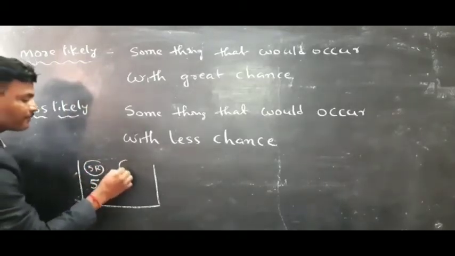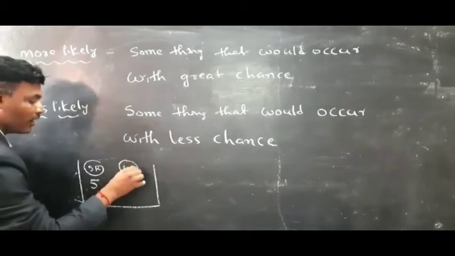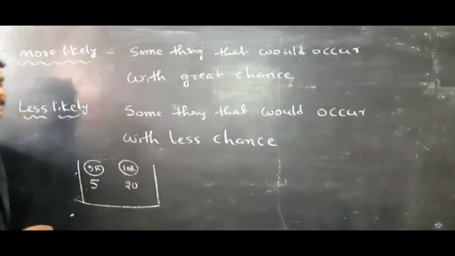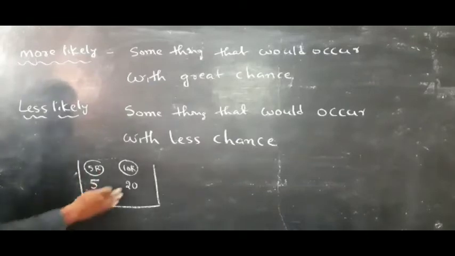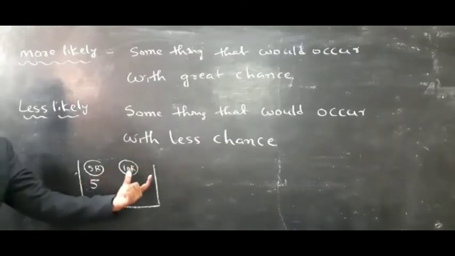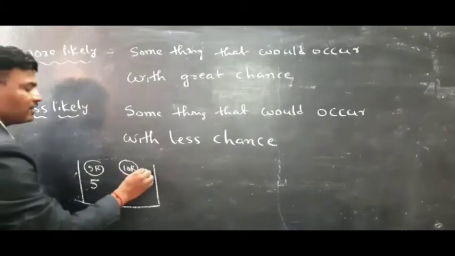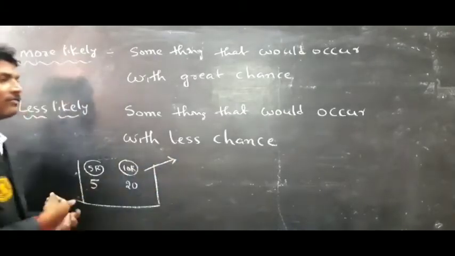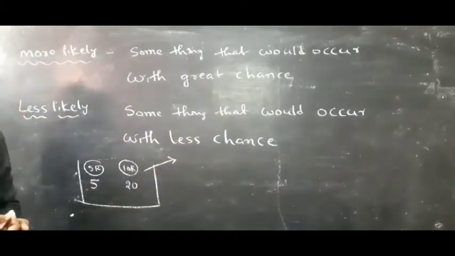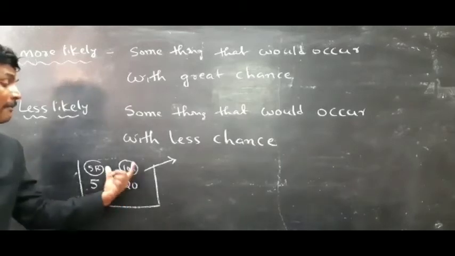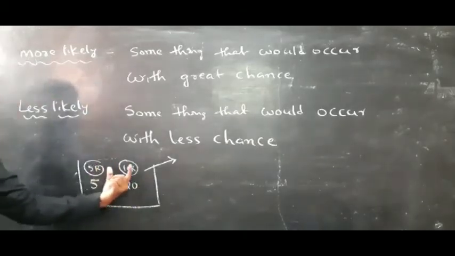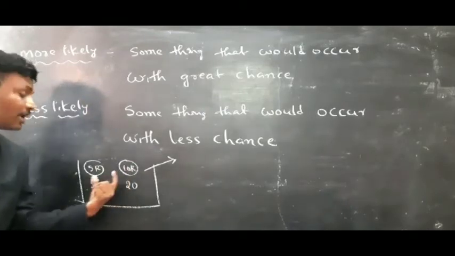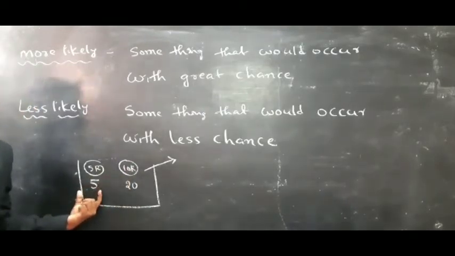Then there are 20 10-rupee coins. 5 rupee coins, 20 10-rupee coins. One person wants to pick up one coin from that. Here there is more chance to get a 10 rupee coin. Why? Because the number of 10 rupee coins is more than the number of 5 rupee coins.